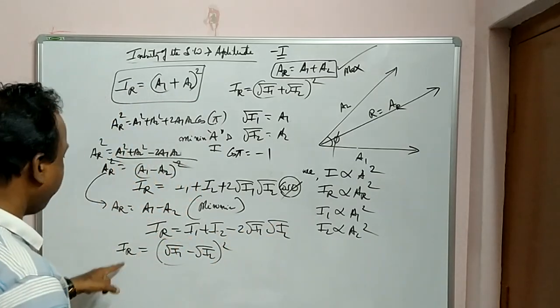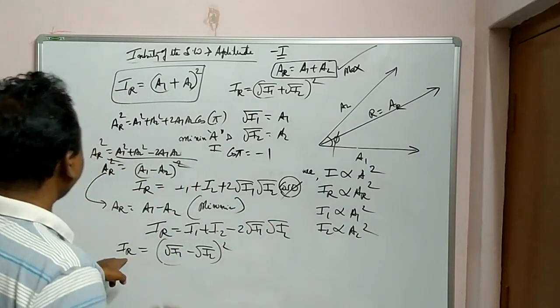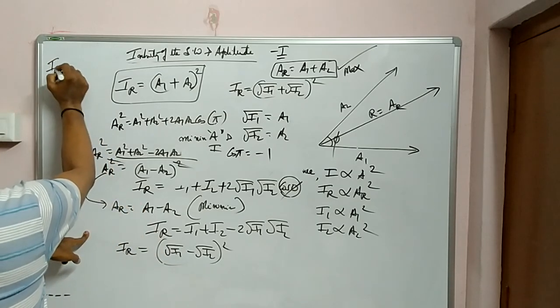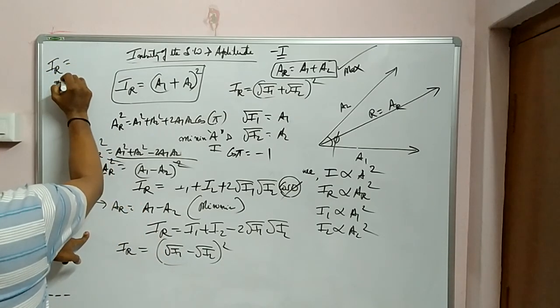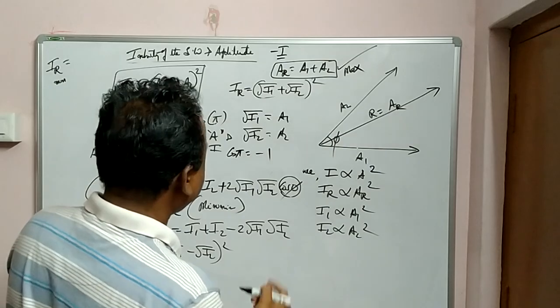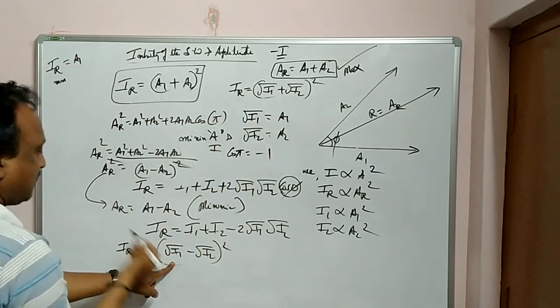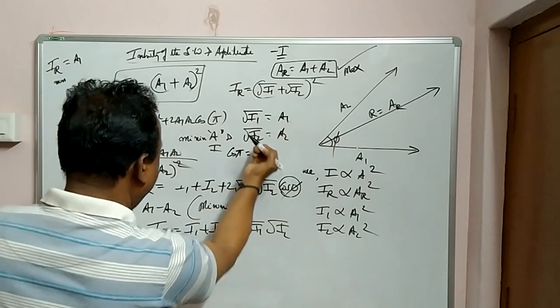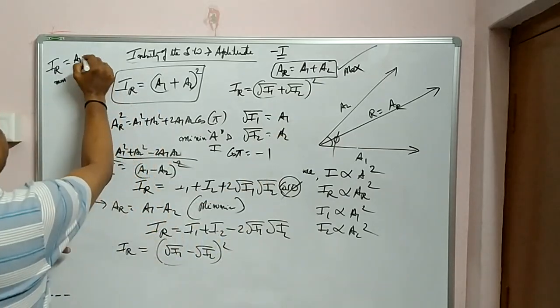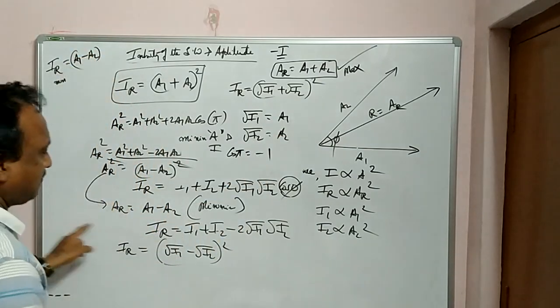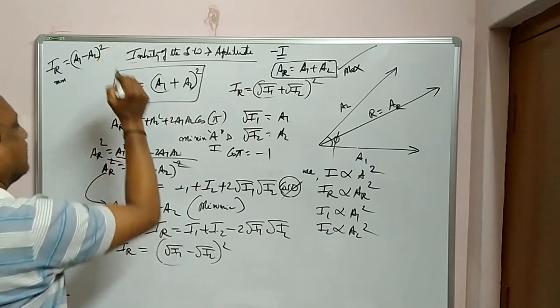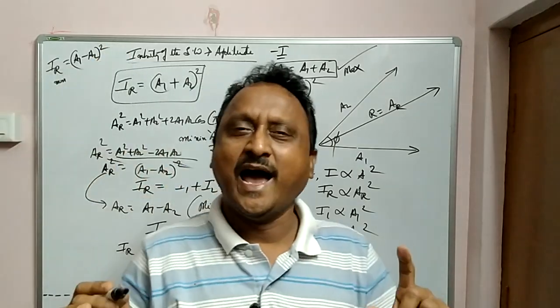But strictly speaking, what is IR? Resultant intensity for minimum. And what is root I1? Root I1 is A1. And what is root I2? A2. So A1 minus A2 పైన ఉంది whole square. Clear?